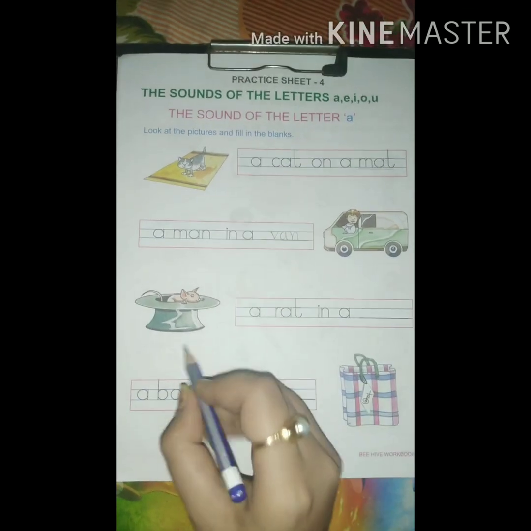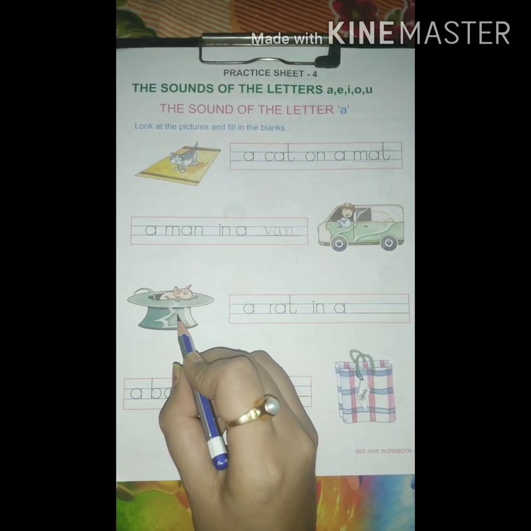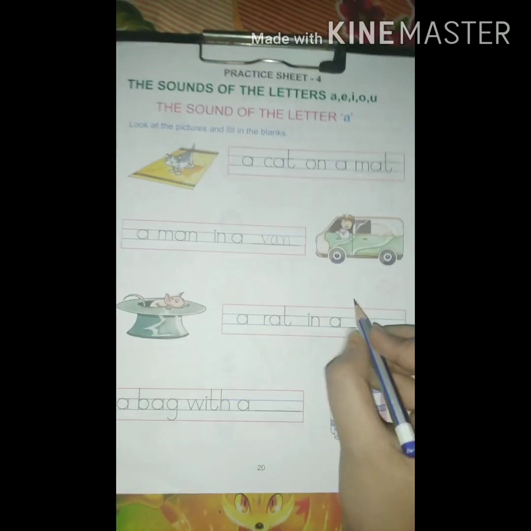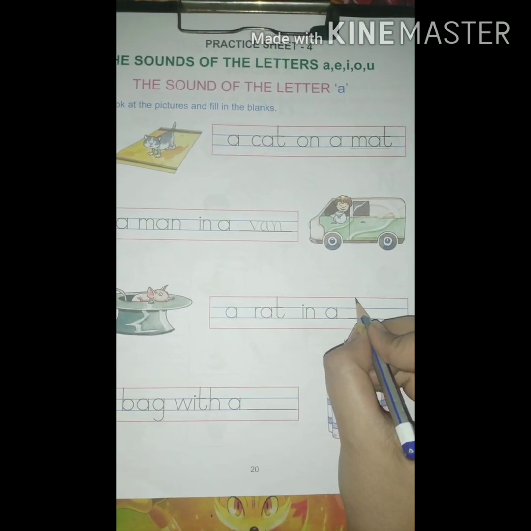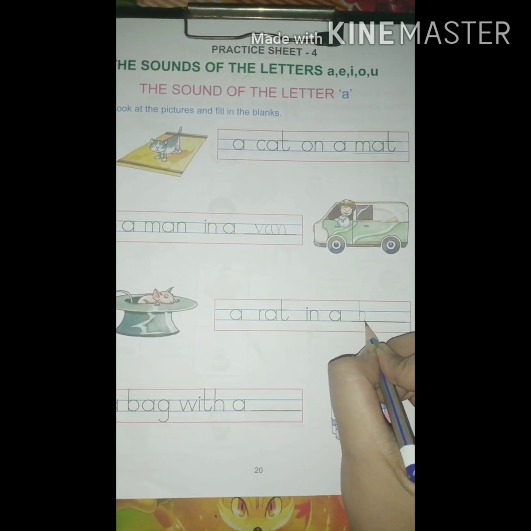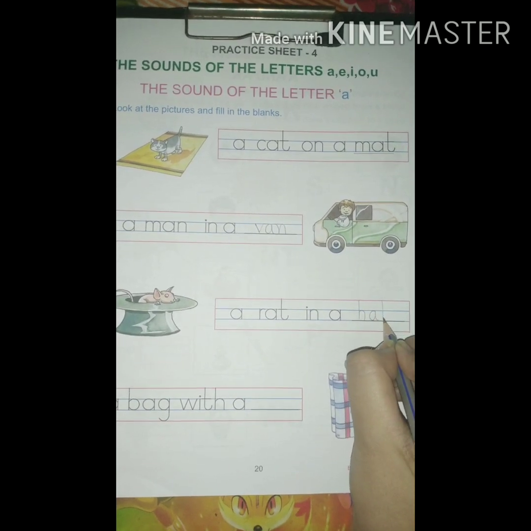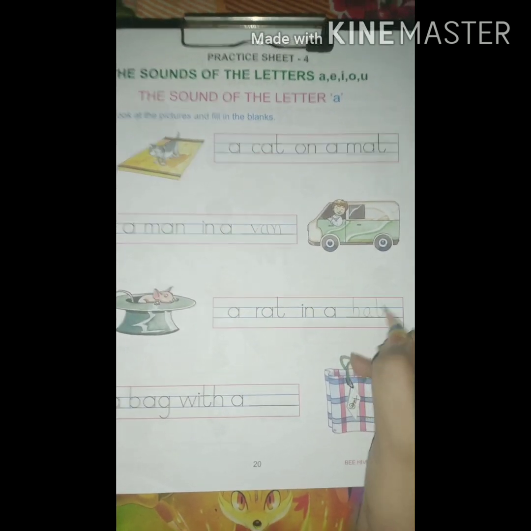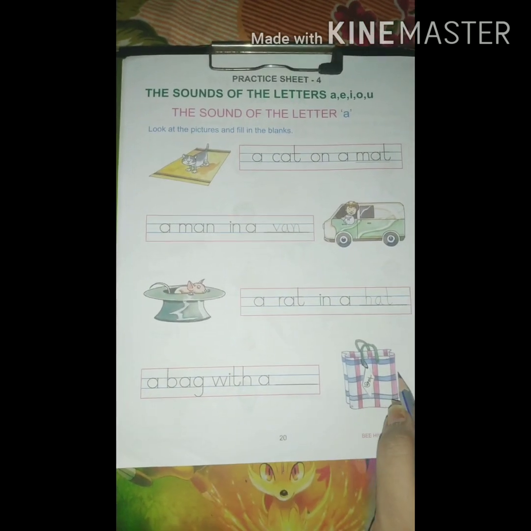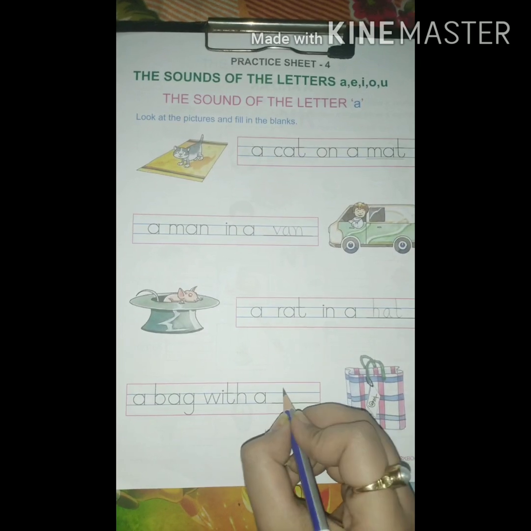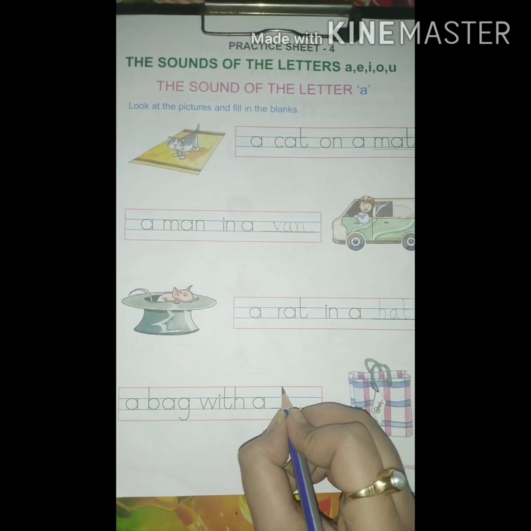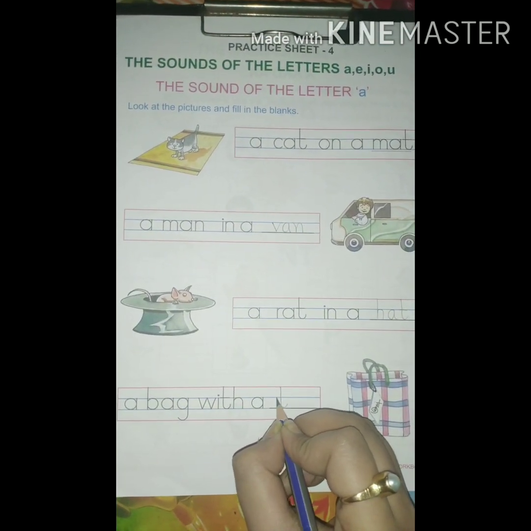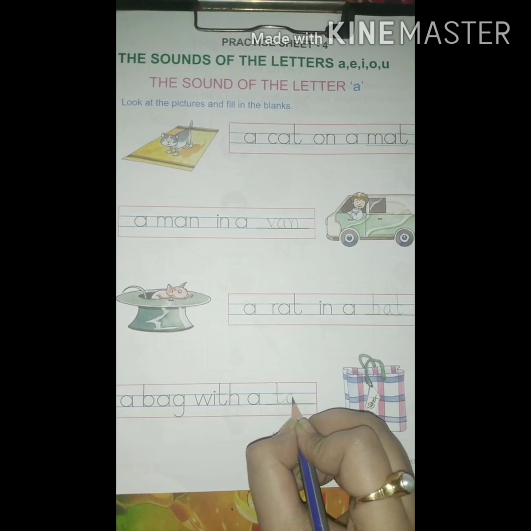V-A-N, van. Now here, a rat in a hat. So we will write here H-A-T, hat. Now, a bag with a tag. So we will write here tag. T-A-G.